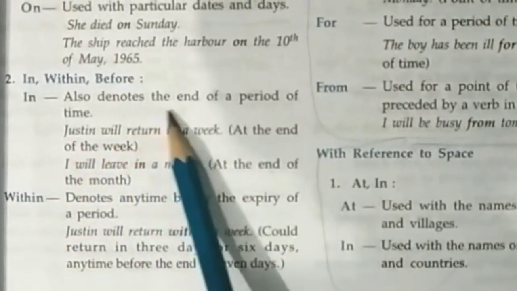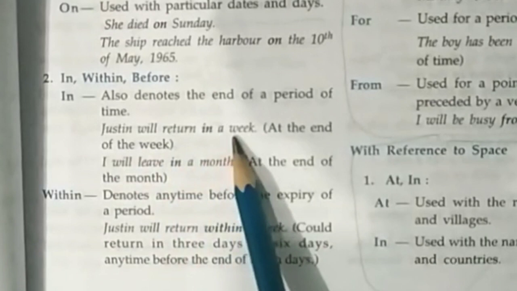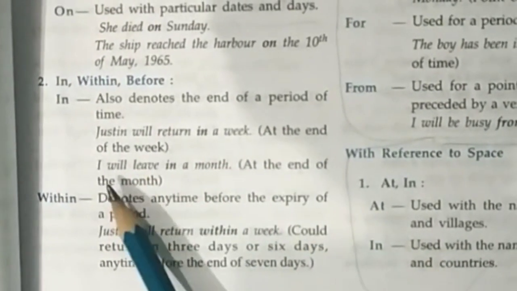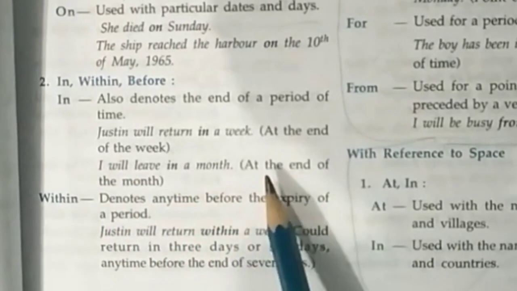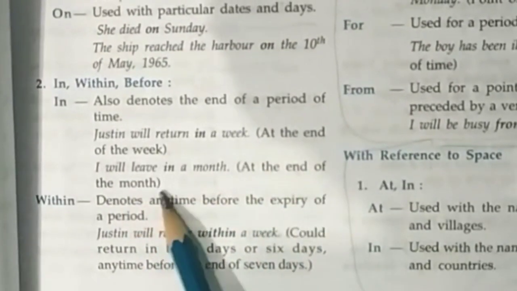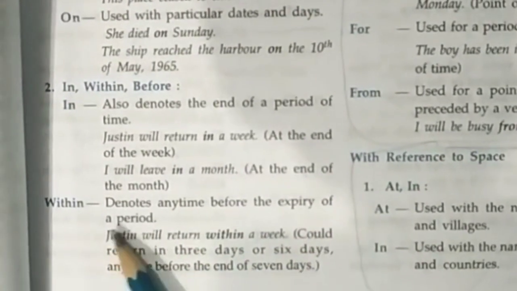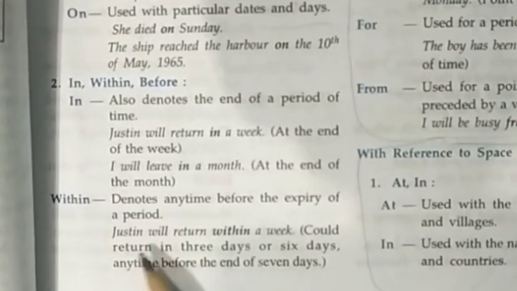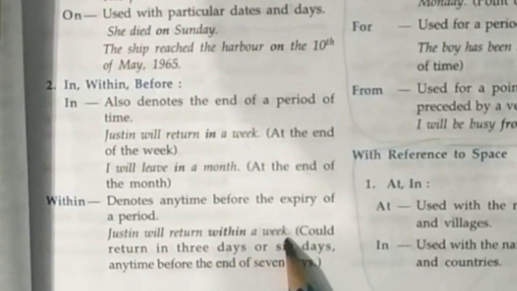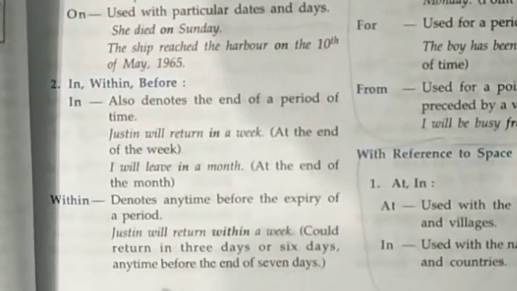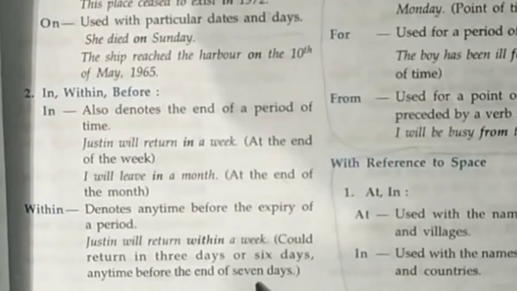Next is in, within, before. In also denotes the end of a period of time. Justin will return in a week, at the end of the week. I will leave in a month, means at the end of the month. Within denotes any time before the expiry of a period. Justin will return within a week. He could return in 3 days or 6 days, any time before the end of 7 days.